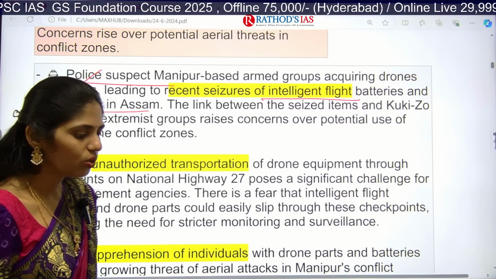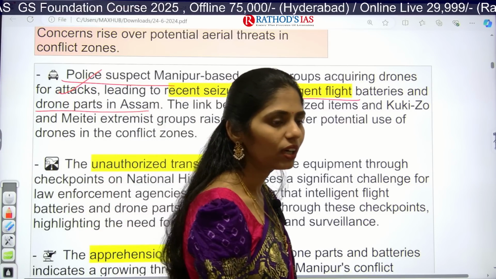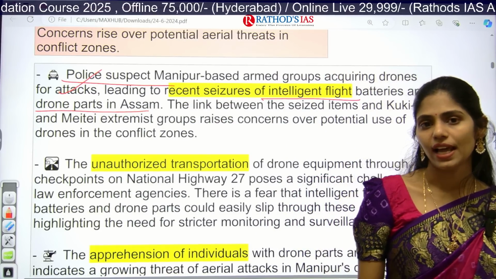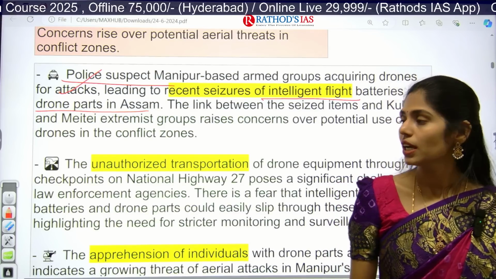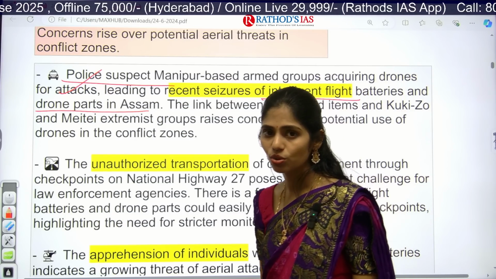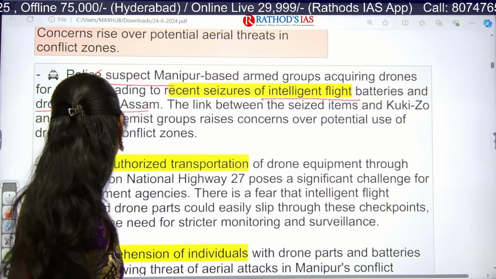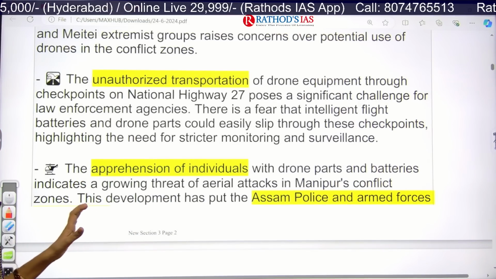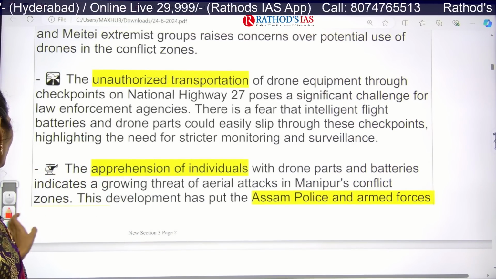So as you all know, the communal violence in Manipur, the reason behind this is the conflict between the Kuki-Zo as well as the Meitei groups. Now the people are going to use these drones in these conflict regions. So here, unauthorized transportation of this drone equipment through checkpoints of National Highway 27.